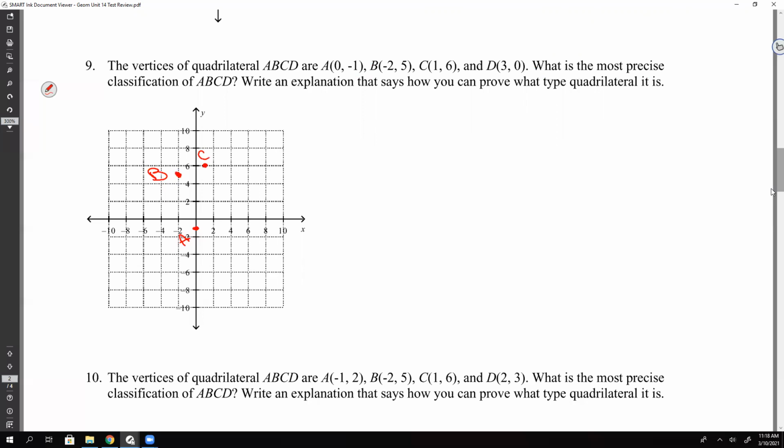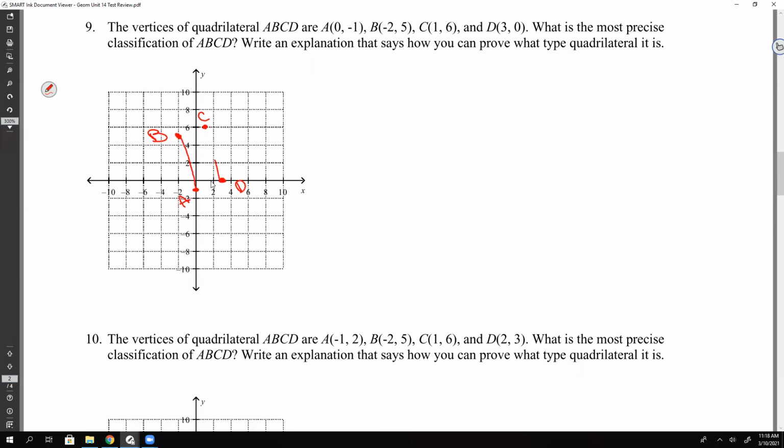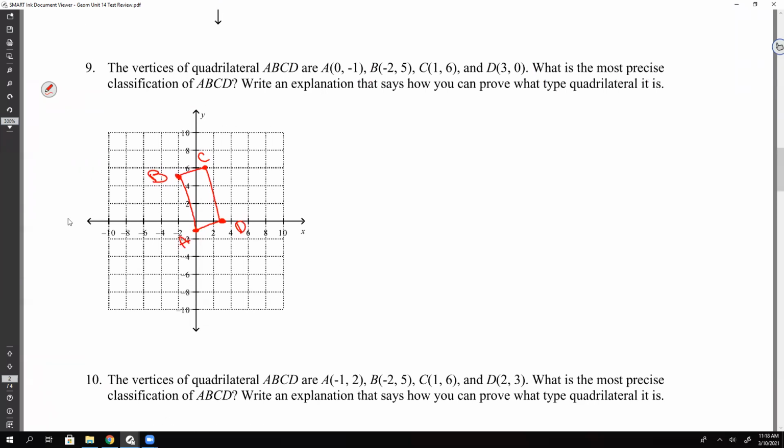And then D is at 3, 0. So there's our 4 points. And so now we're going to find the lengths of the 4 sides, and then the lengths of the 2 diagonals. Okay? So lengths of the 4 sides.